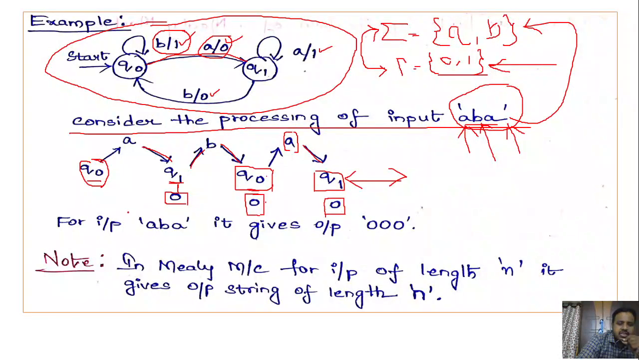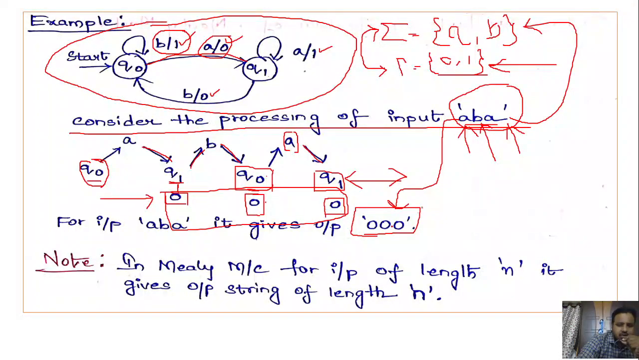Now consider the outputs in a sequence from left to right. What is the output sequence that we got? 0, 0, 0. So 3 zeros, right? So for the input ABA, it is producing the output 0, 0, 0. If you observe, for an input string of length n, it is producing an output of length n only. This is an important note from the GATE examination point of view.